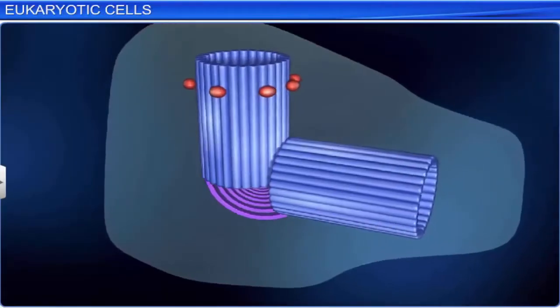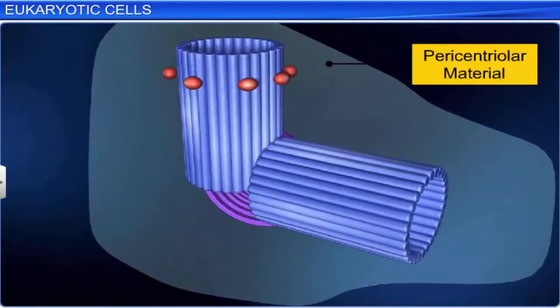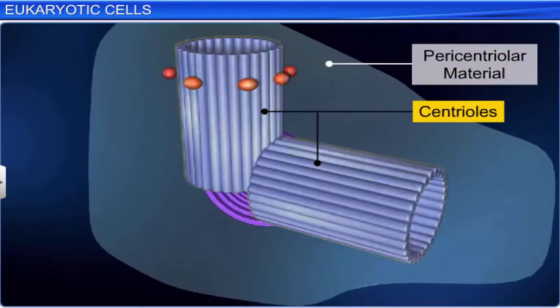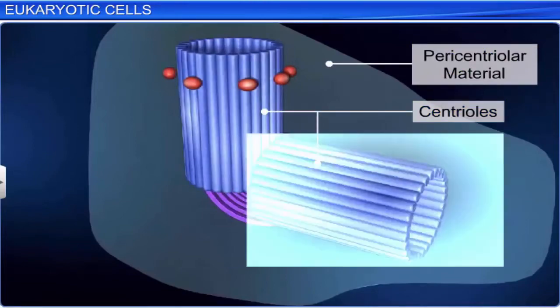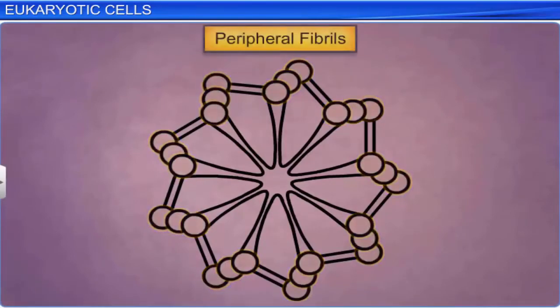The centrosome, surrounded by amorphous pericentriolar material, is made up of 2 cylindrical structures called centrioles that lie perpendicular to each other. Each centriole is made up of 9 evenly spaced peripheral fibrils of tubulin protein, with each peripheral fibril being a triplet.